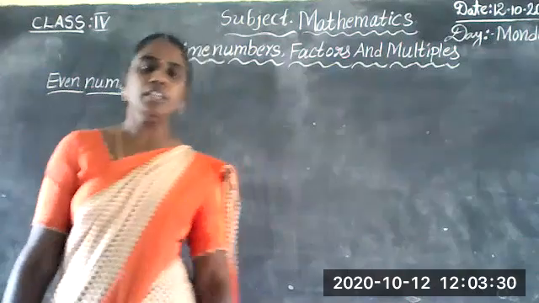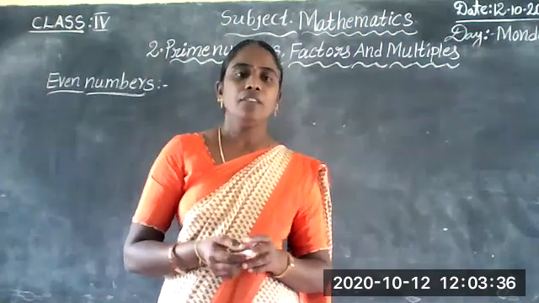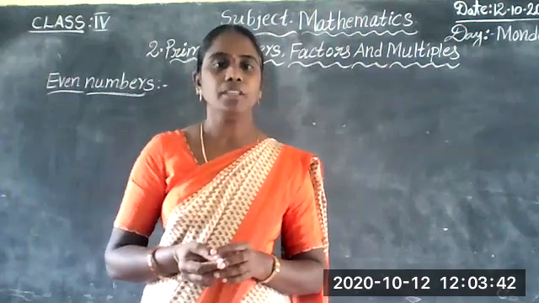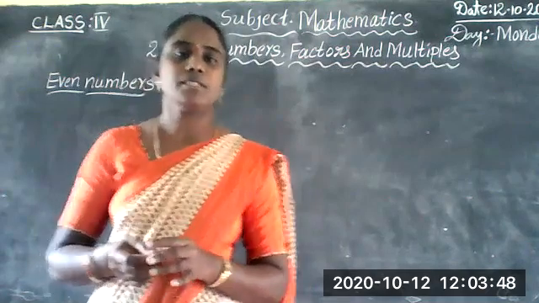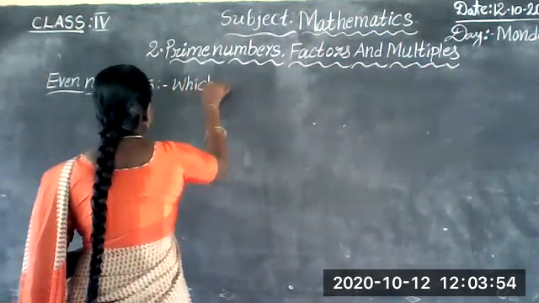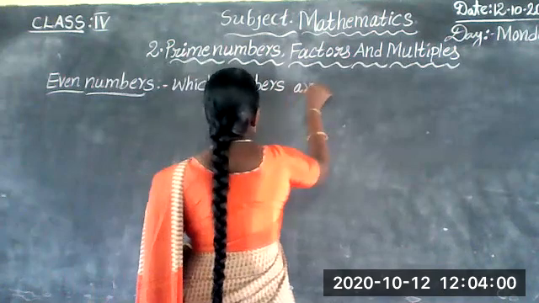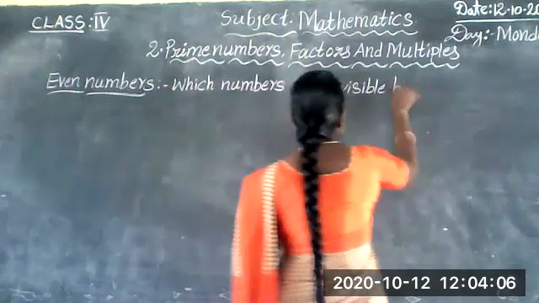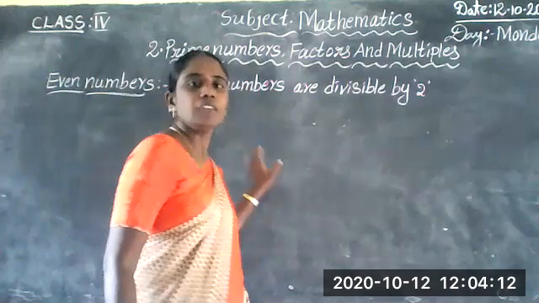Which numbers are divisible by 2? Those numbers are called even numbers.